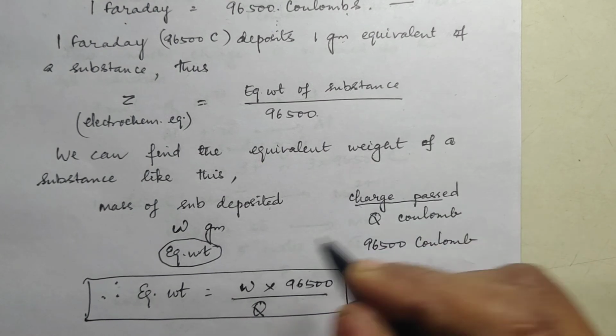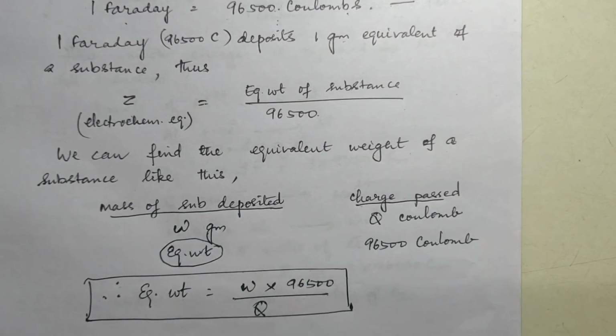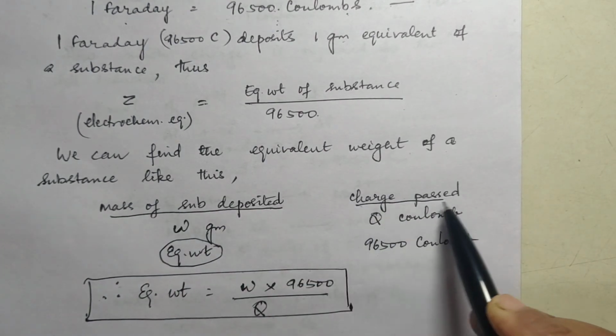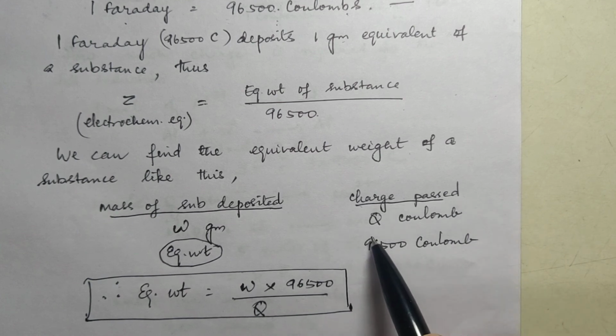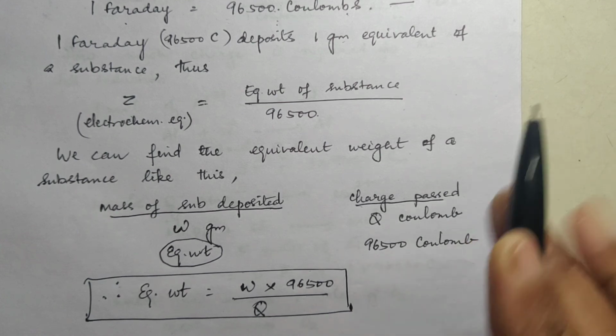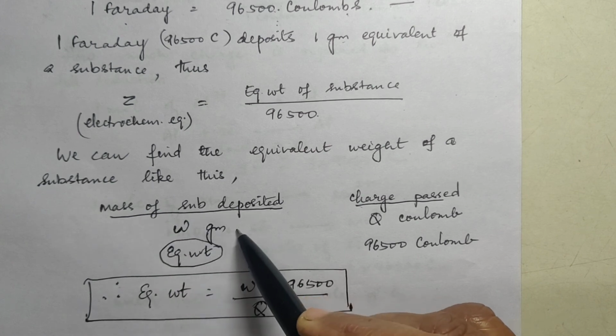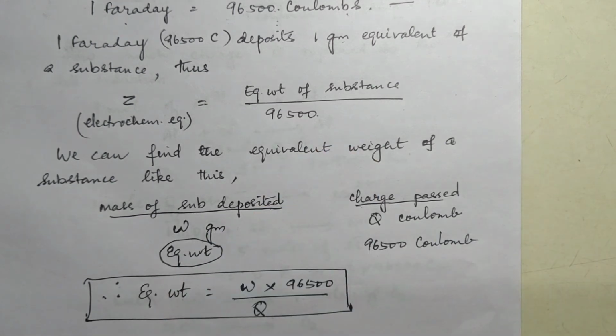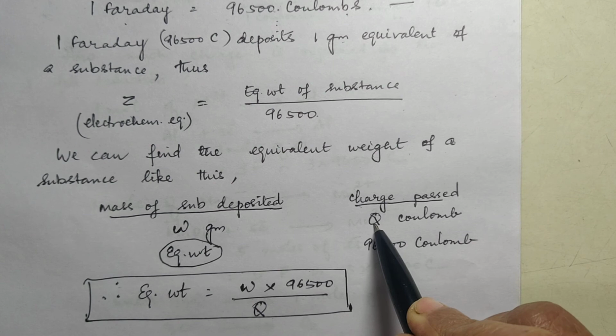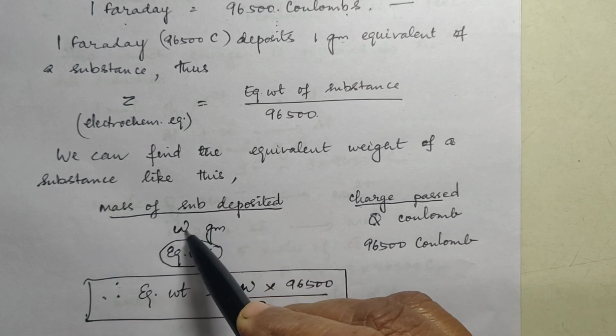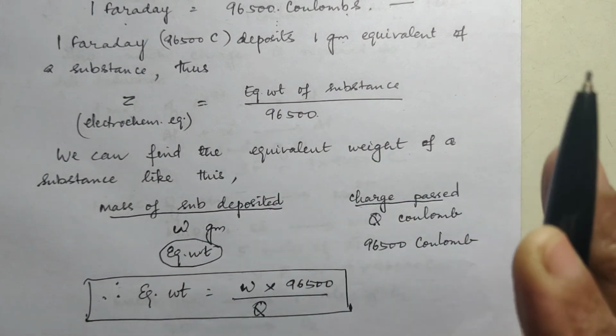These two things I have taken. Okay. If Q coulombs of electric charge is passed through a particular electrolyte and W gram of the substance is produced, suppose, okay?